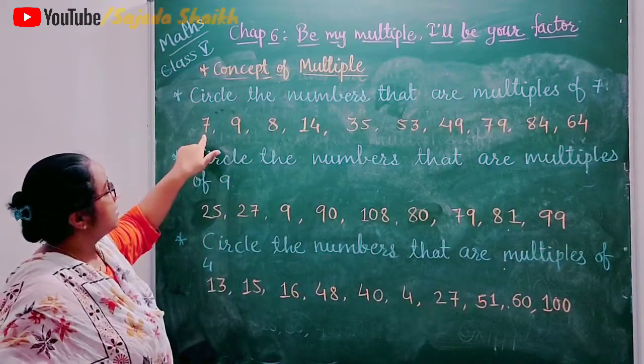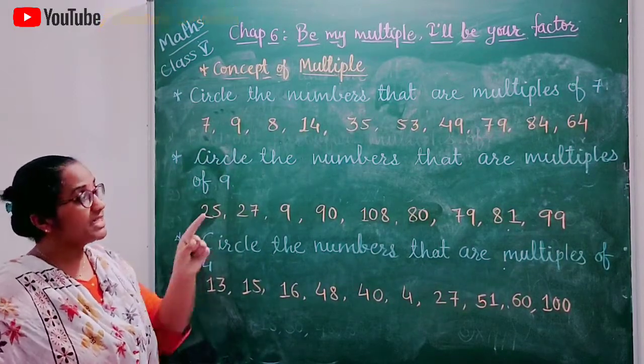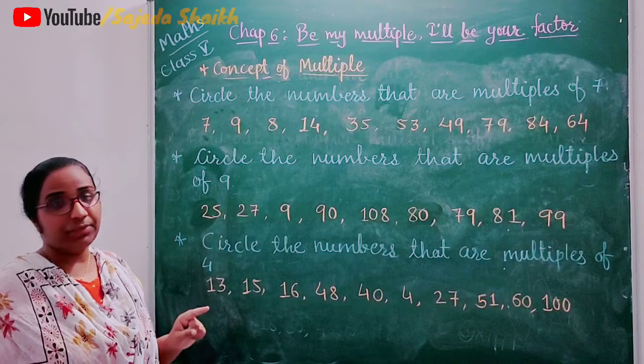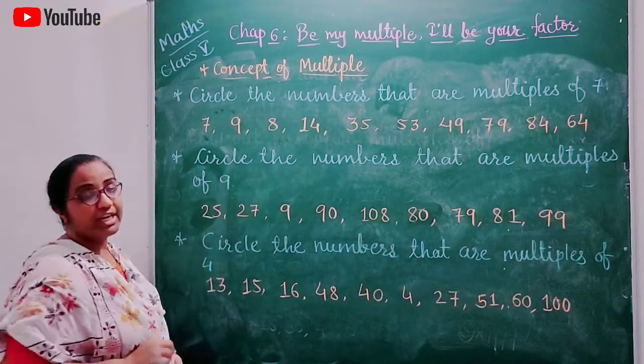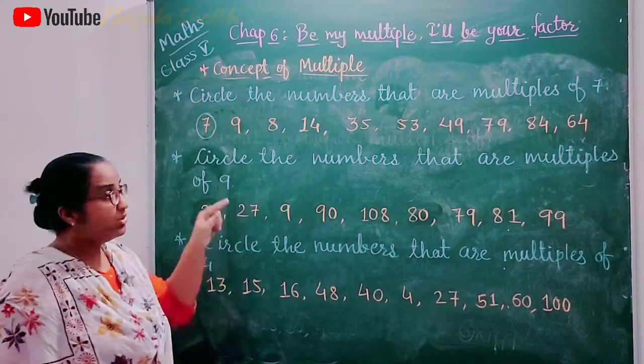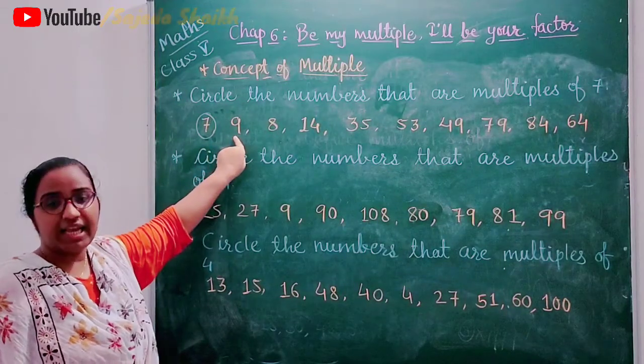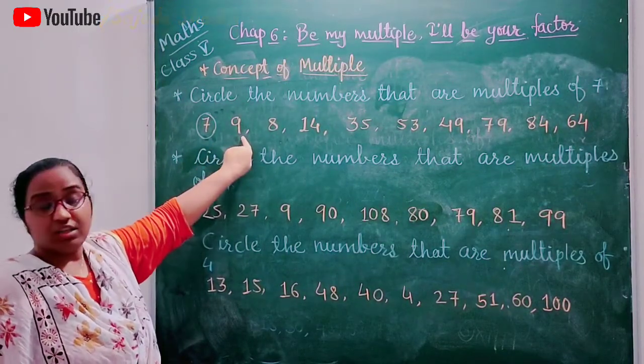So let's start. First number is 7. We all know that the number itself is the smallest multiple. So here we want to find multiples of 7 and the very first number given is 7, so this is a multiple of 7. Now next number is 9.